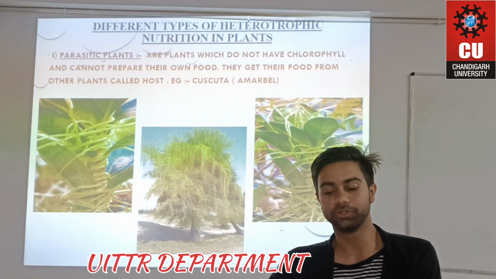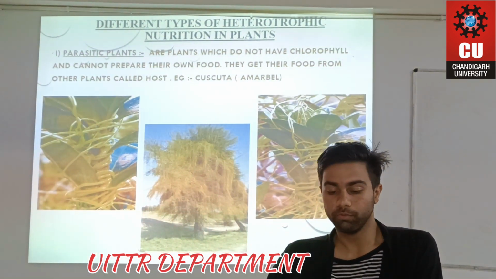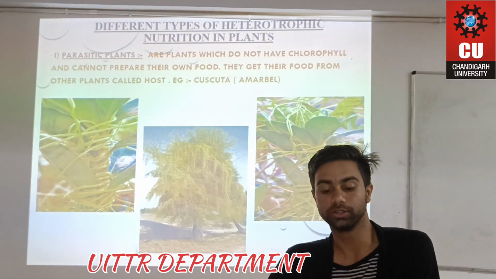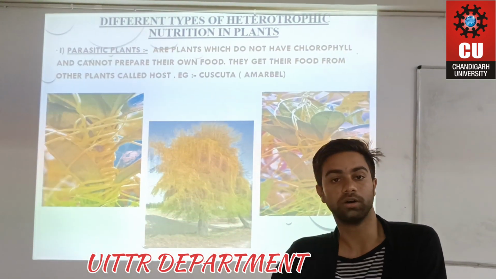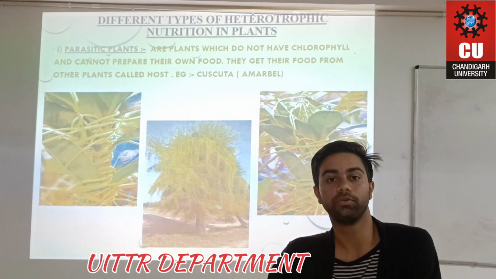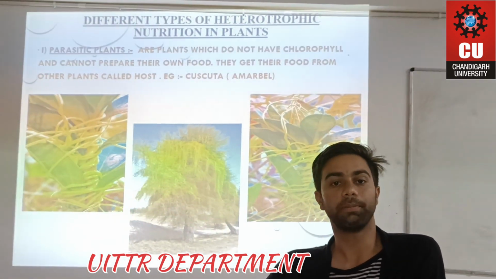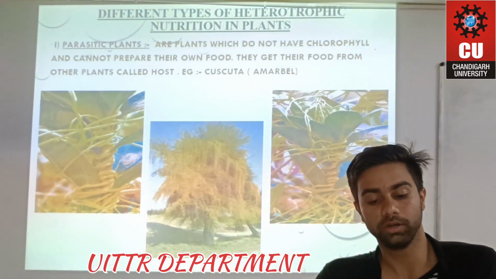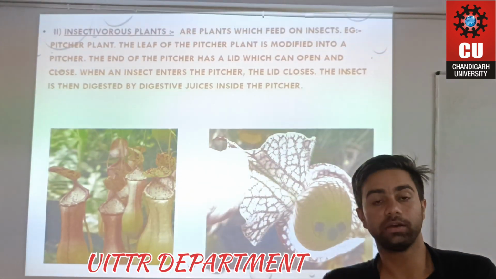Different types of heterotrophic nutrition in plants. The first one is parasitic plants. These are plants which do not have chlorophyll and cannot prepare their own food, so they get their food from another plant called the host. Here chlorophyll is a green pigment which plants use during photosynthesis to prepare their own food. In parasitic mode of nutrition, the organism does not have chlorophyll, so it is dependent on another plant for its food. Example is cuscuta.